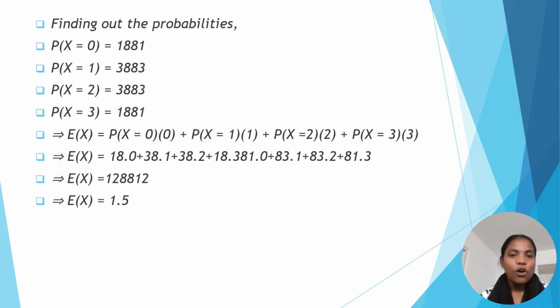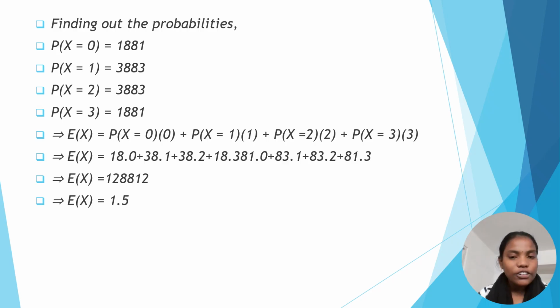Thank you for this opportunity. This is the overall discussion of the expectation of a random variable in probability theory and statistics. We discussed what expectation is. The expectation is the average value or mean value. There are two types: expectation for a continuous random variable and for a discrete random variable.